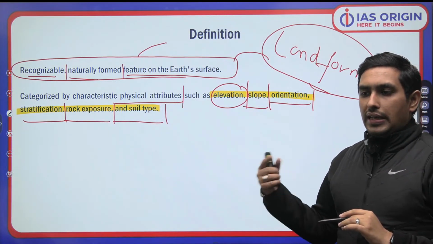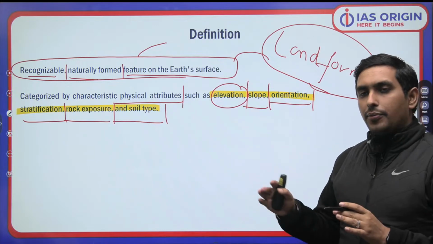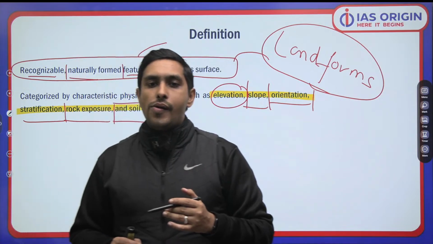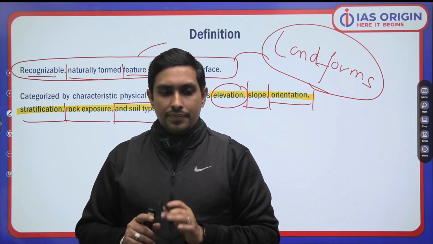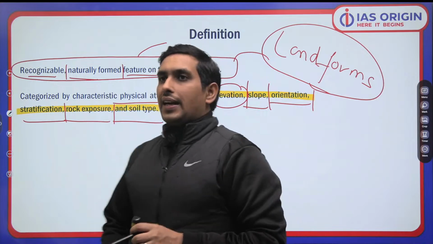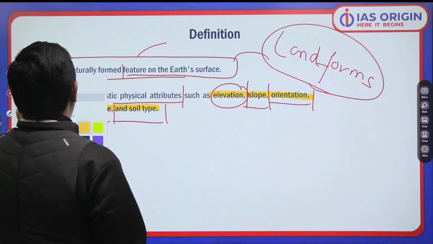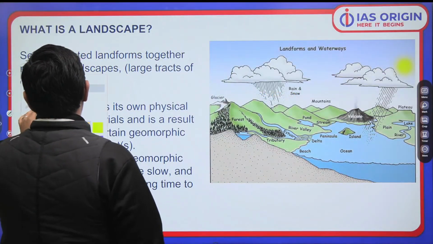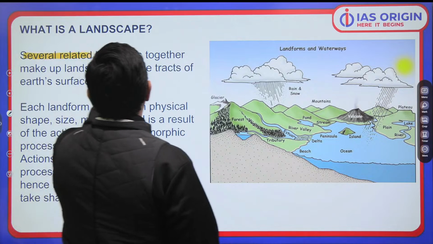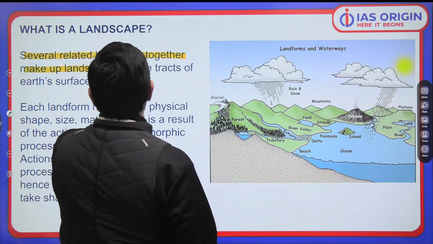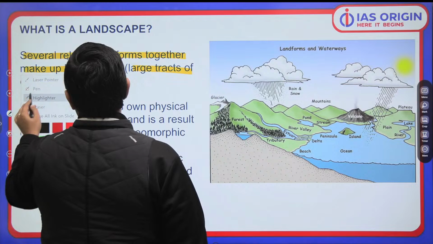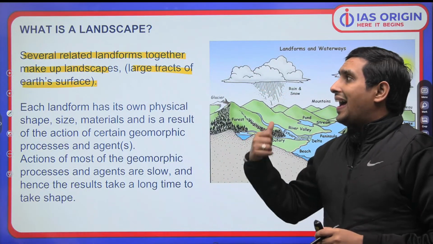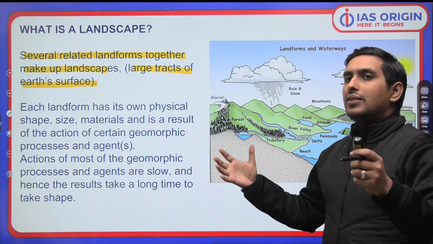So now you have understood what a landform is, I assume. Having said that, remember that various landforms come together to form landscapes. This is very important. Small to medium tracts of land are landforms, and a large tract of land is known as a landscape.